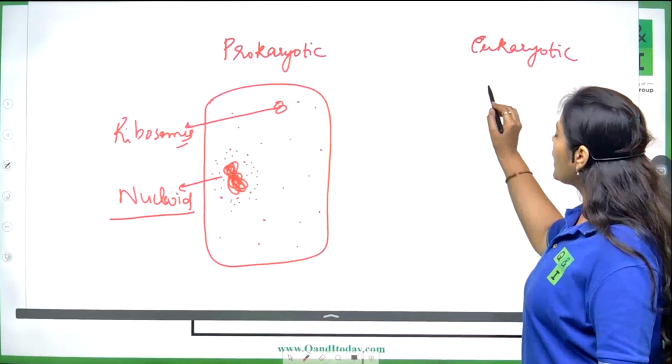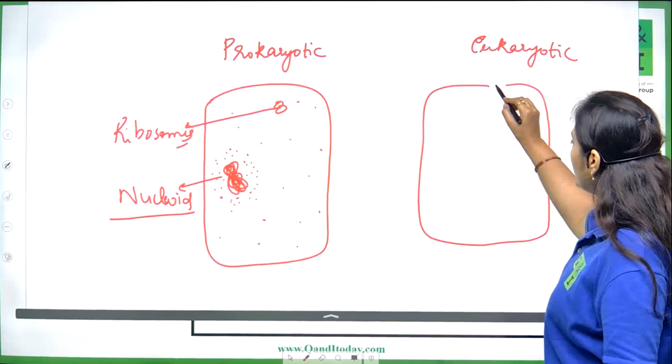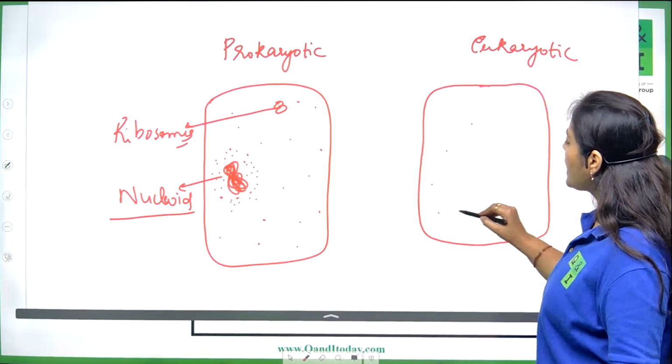Whereas if we talk of a eukaryotic cell, then in a eukaryotic cell, you have this cytoplasm present.